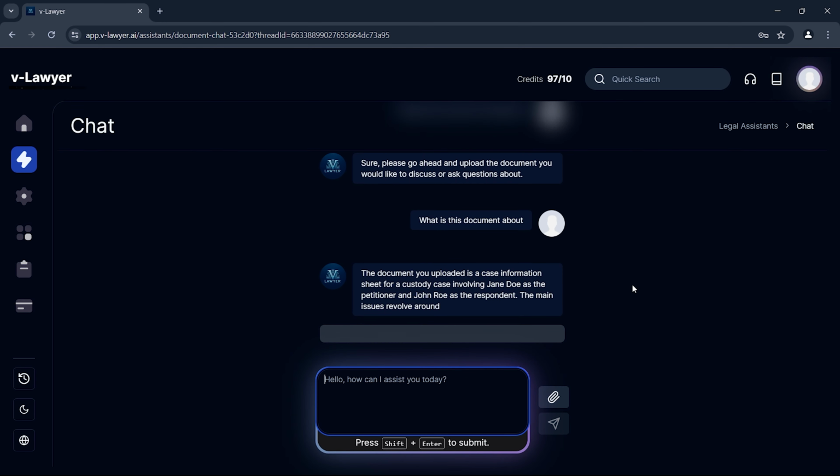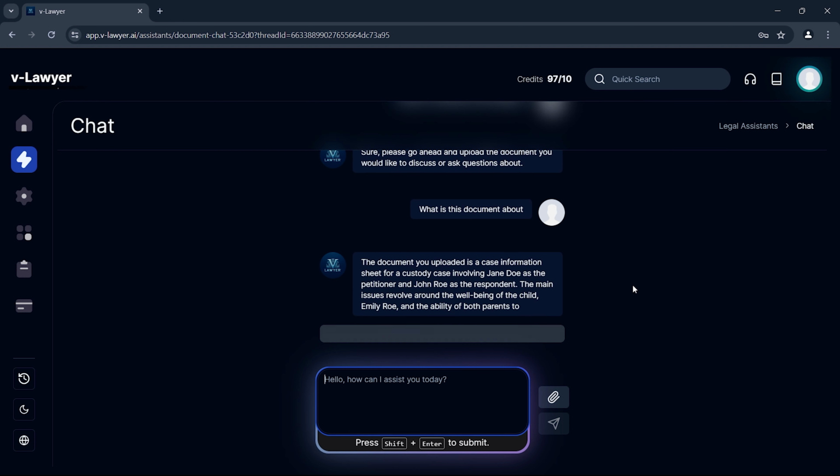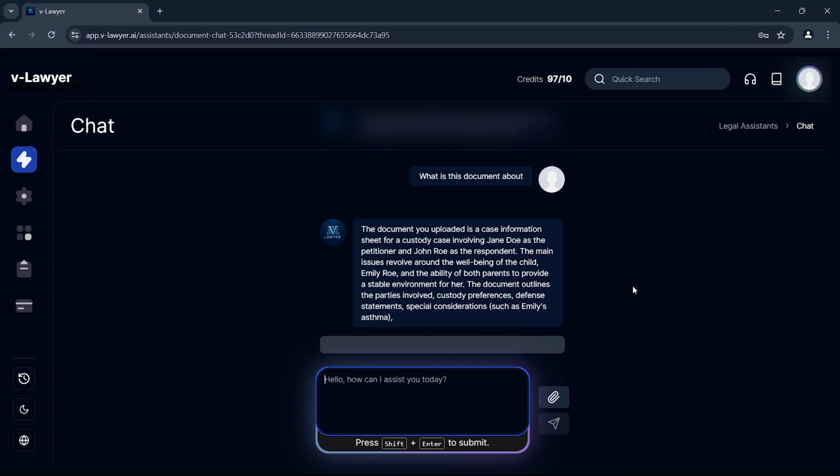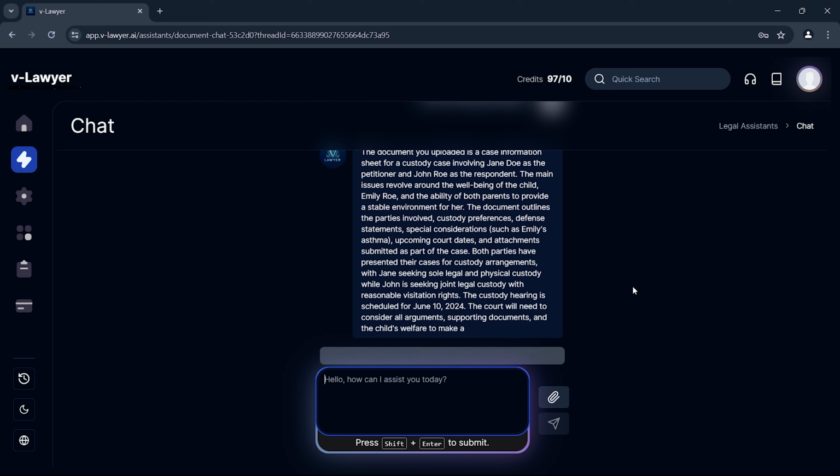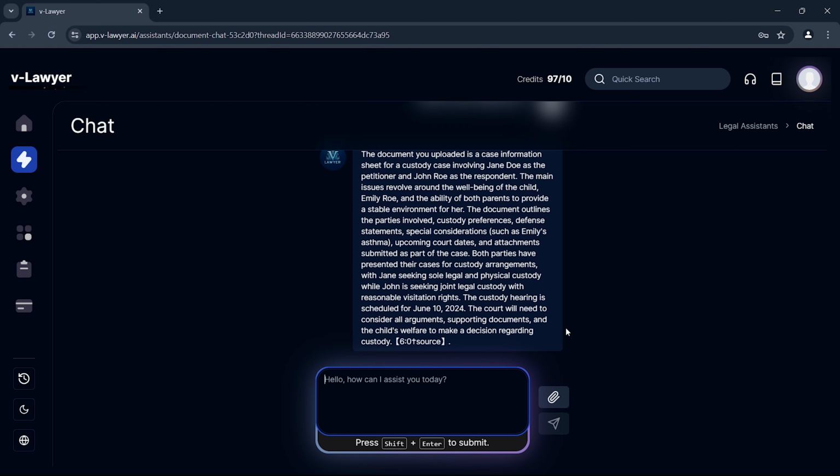As you can see, vLawyer has acquired detailed information about the document we uploaded and is providing us with a summary. Wow, this is truly amazing. The evolution of law with artificial intelligence is inevitable. It even provides us with detailed information about the sources it found.